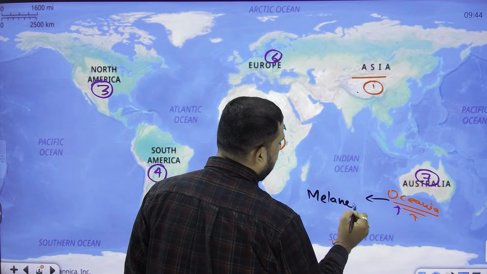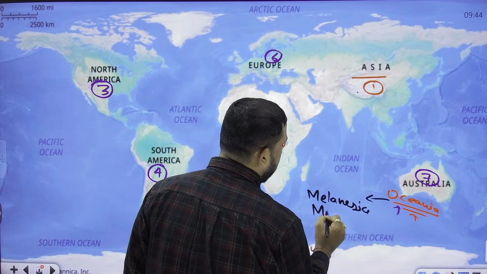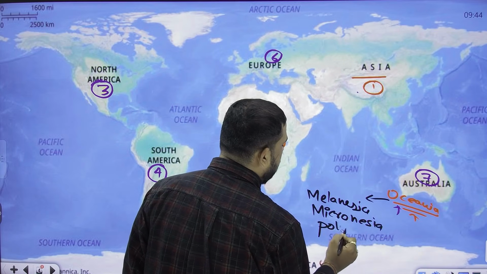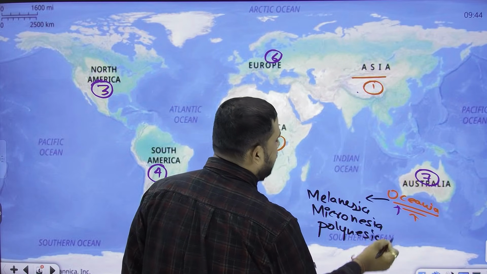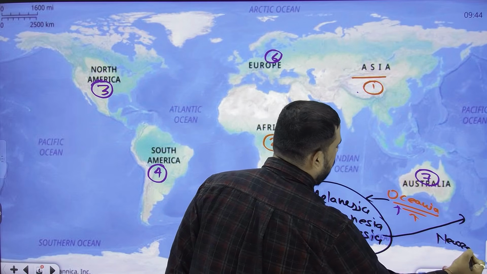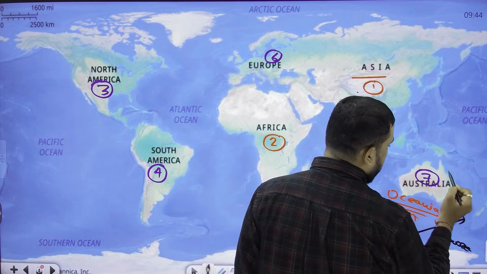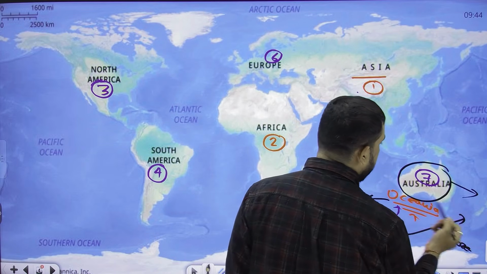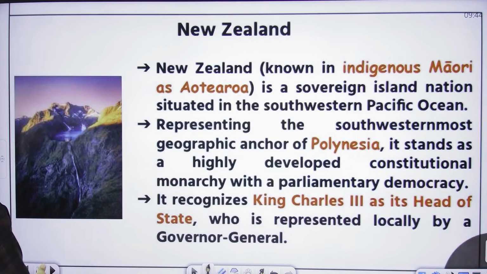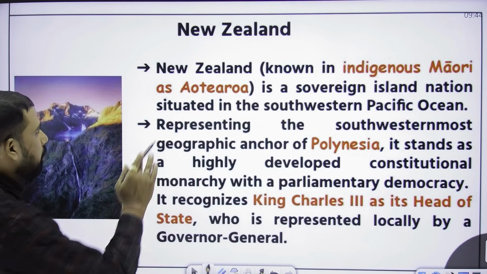Oceania has different parts named Melanesia, Micronesia, Polynesia, and in this Polynesia part, a country named New Zealand is there. When you see from Australia on the eastern side, New Zealand is located, which is the center of attraction in today's topic. So what is New Zealand?